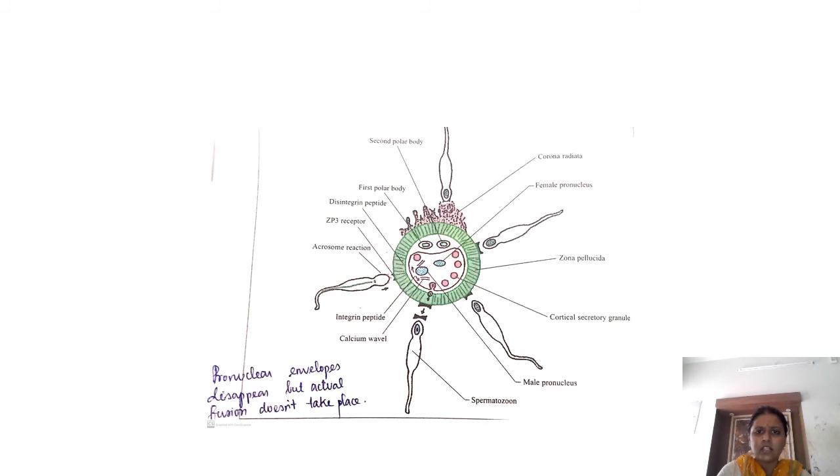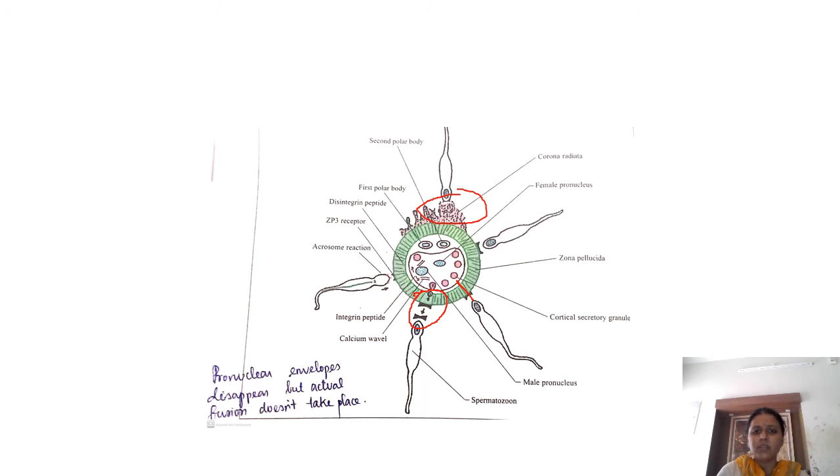There is hyaluronidase enzyme release, which helps in getting past the corona radiata, and acrosin release, which helps in getting past the zona pellucida, and the meeting of the membrane of the sperm with the membrane of the ovum results in calcium influx, which results in the entry of the male pronucleus.